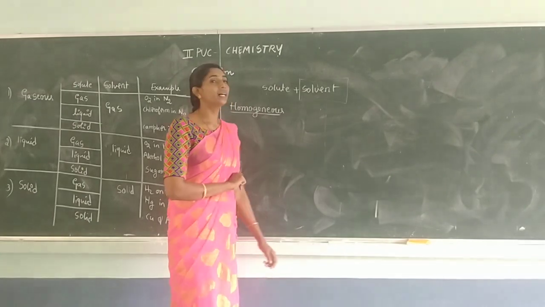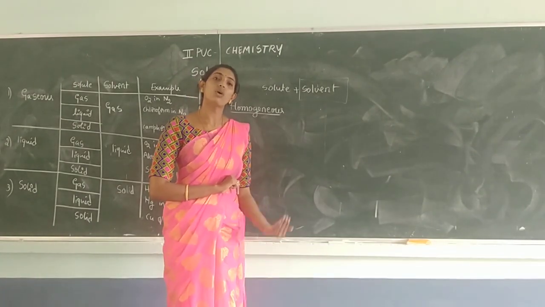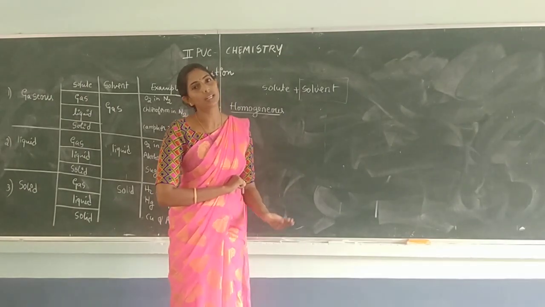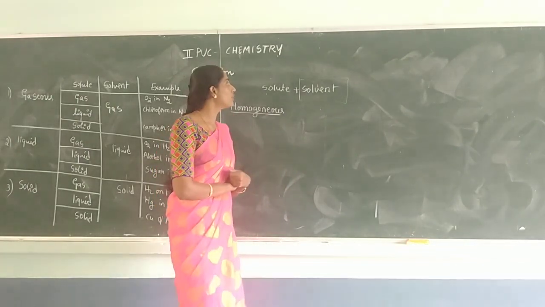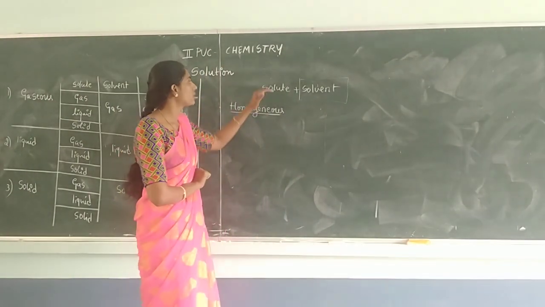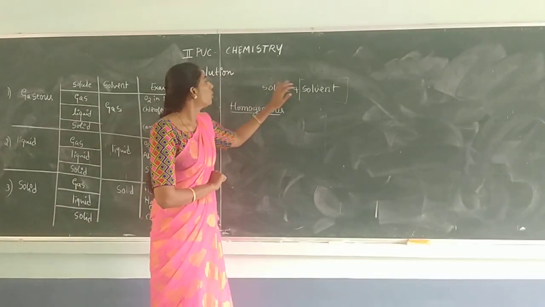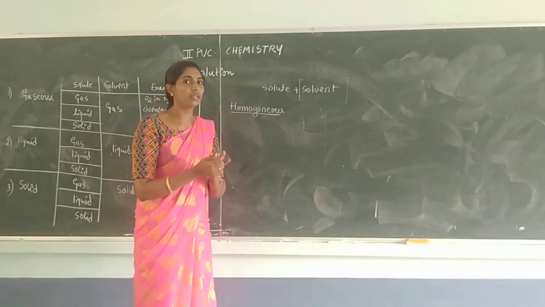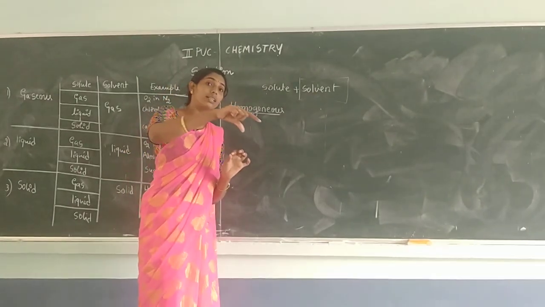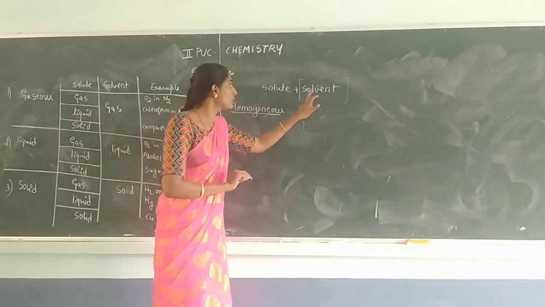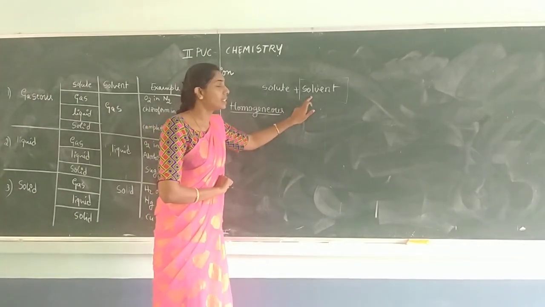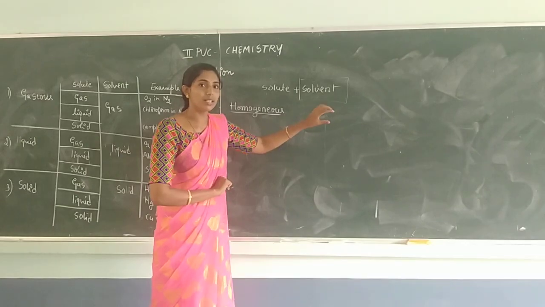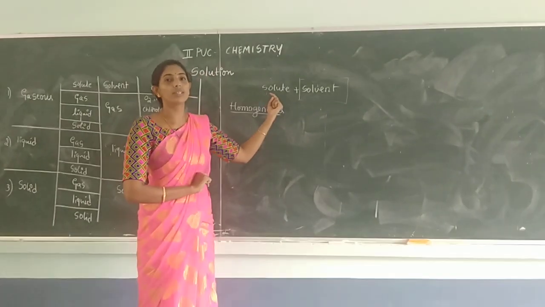Components, and it carries two or more than two components, so it may be a binary, ternary or quaternary solution. The components used are usually termed solute and solvent. What is the solute? Solute is the one which is present in the minimum quantity and which is dissolved in the major quantity solvent. Solvent is the one which is present in the major quantity and that has the capacity to dissolve the solute present in it.